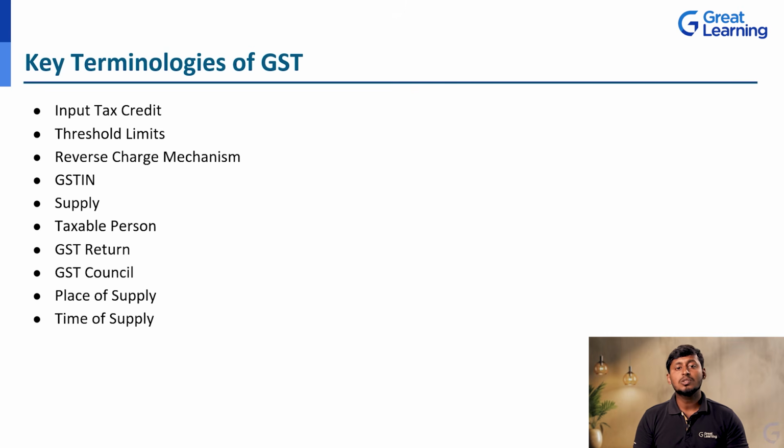If it is a small or medium entrepreneur or business, this is the turnover limit. Within that, if the turnover is, for example, less than 2 crore, there is no need to pay any GST. If their turnover is 3 lakh rupees, they are not going to pay. If the turnover is more than 2 crores, then they need to pay GST. Like that, they set the threshold limits in GST.